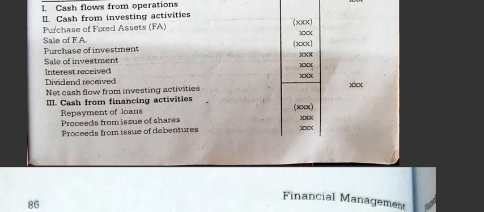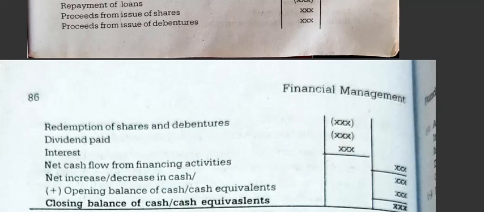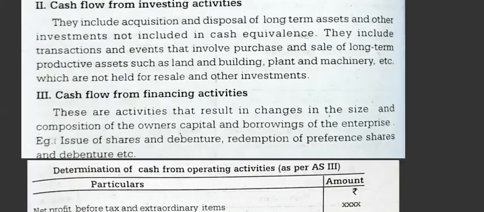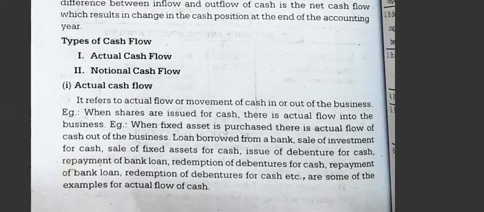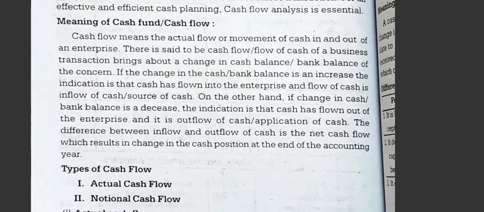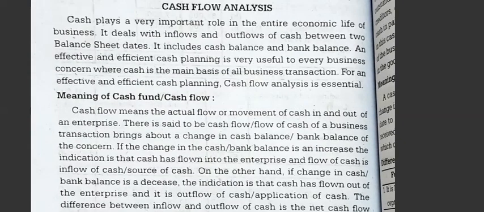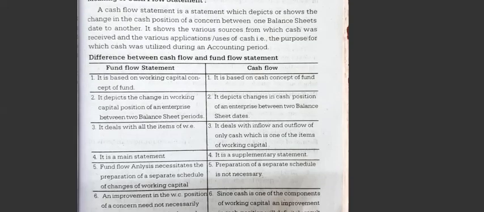Then finally you will get the net cash balance. Then add the opening balance of cash. You will get the closing balance. Any doubts you can clarify. Here you have to remember the format. Then copy the notes. It will come for the exams. So the introduction, meaning, the two or three types of operating activities, and the difference between fund flow statement and cash flow statement. Go through the problem, understand it. Thank you.